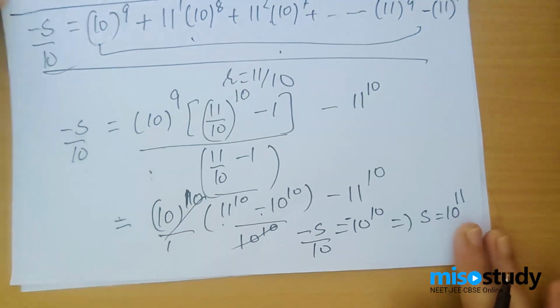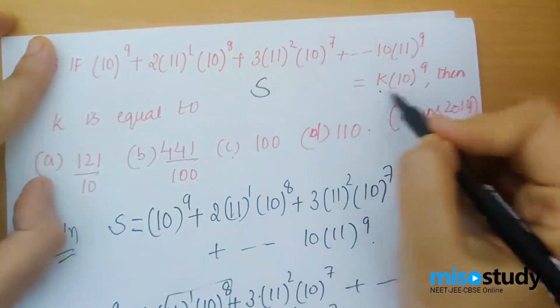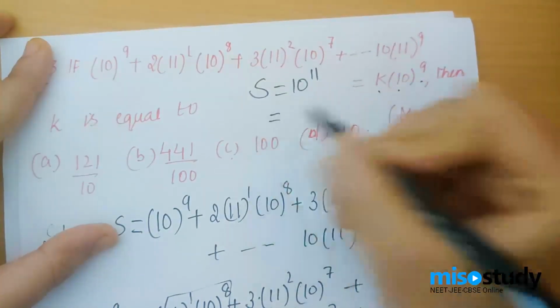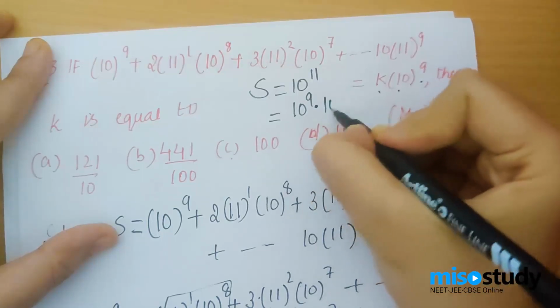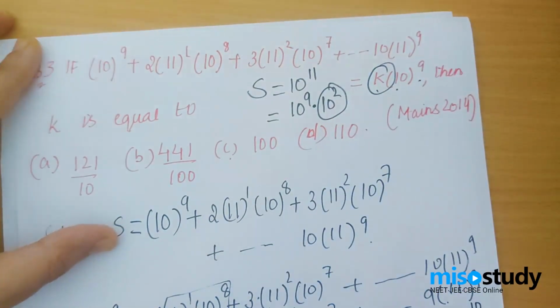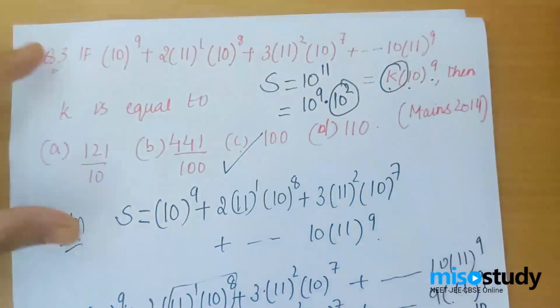Now, since my s has come out to be 10 power 11 and I was given that this is s and this is equals to k into 10 power 9. So this is coming out to be 10 power 11, which can be written as 10 power 9 into 10 squared. So clearly the value of k is 10 squared, and hence the correct option to this one is 100, that is 10 squared.